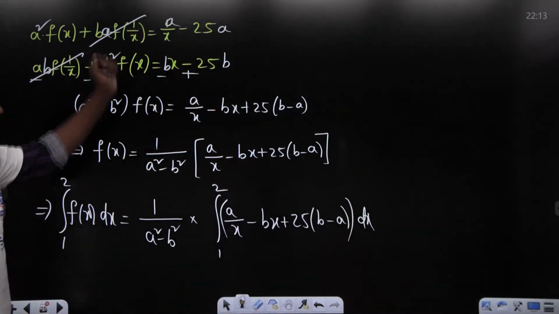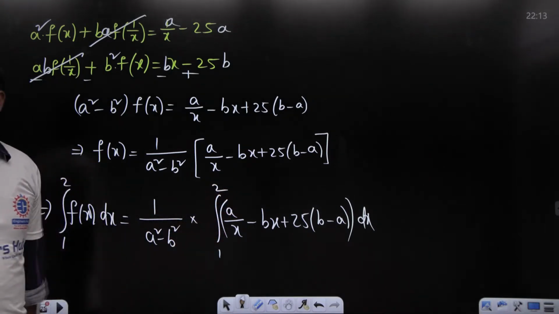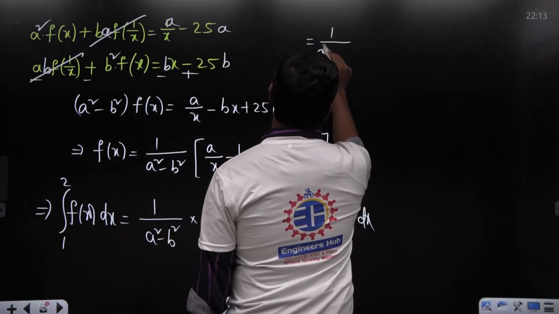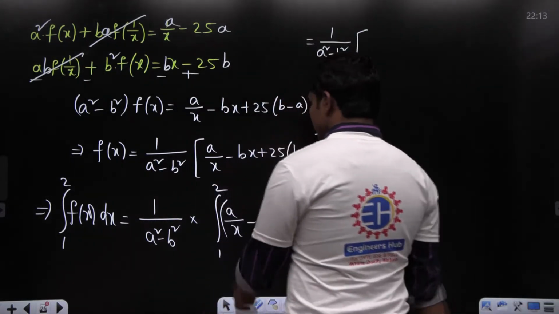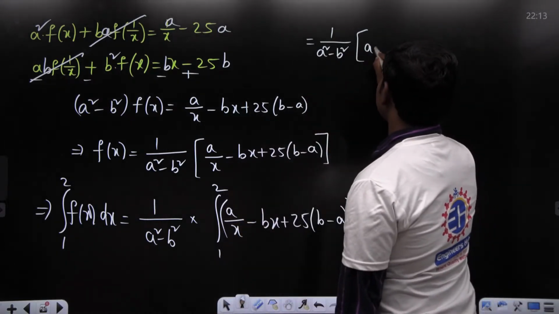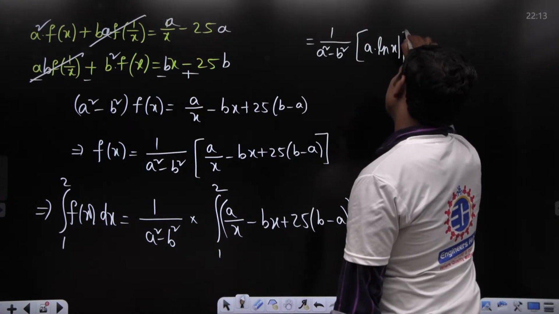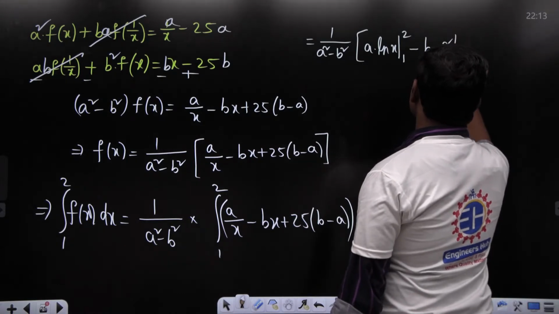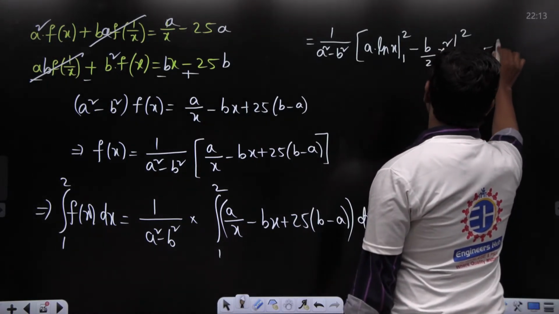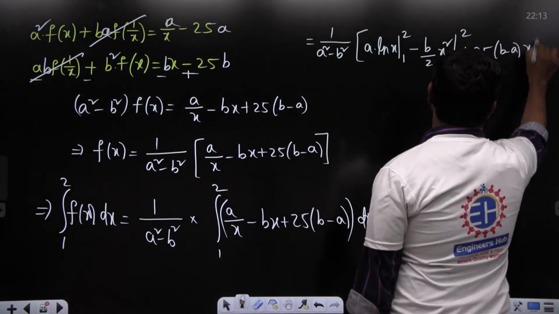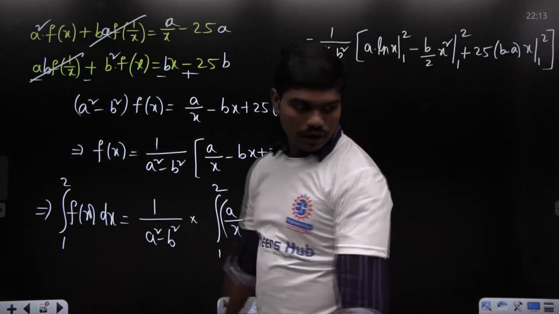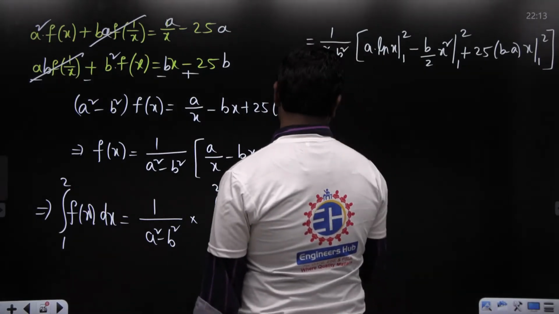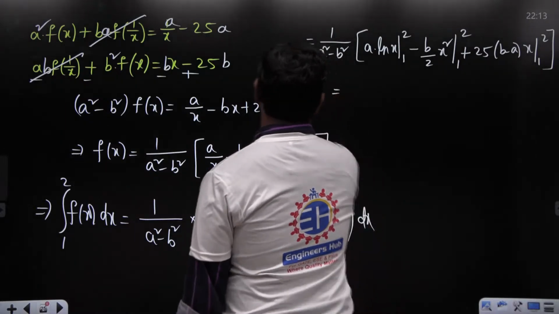Simple 4 steps we are writing, but careful steps. So this is equal to 1 by a square minus b square into the integration of a by x, which is a times log x within the limits 1 to 2, minus the integration of bx, which is b by 2 x square within the limits 1 to 2, plus 25 times b minus a into x, within the limits 1 to 2. If you can calculate this value, you will get one of the options given in the question. So please try to calculate this. This is equal to, let me draw a line in between again.